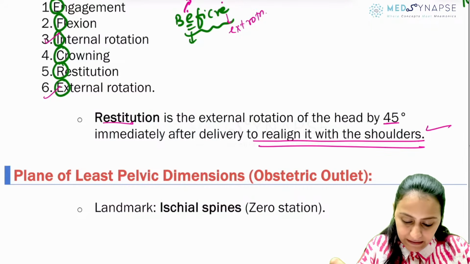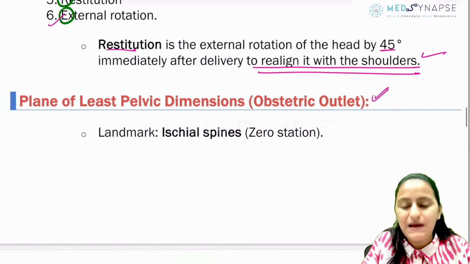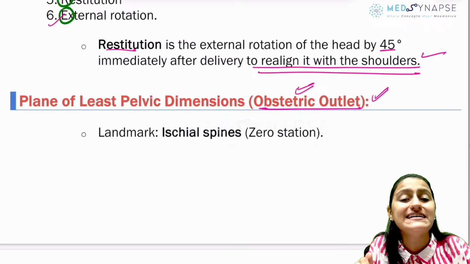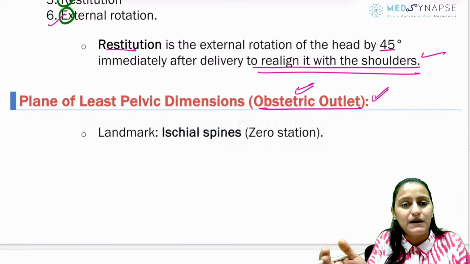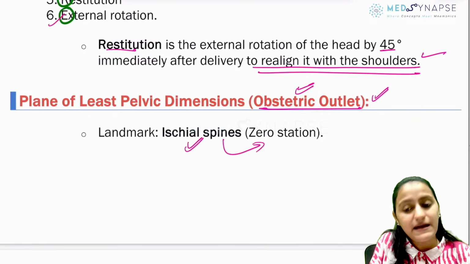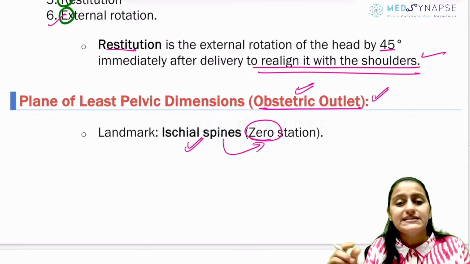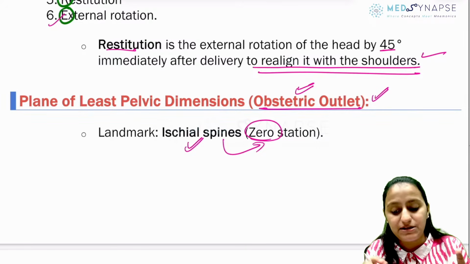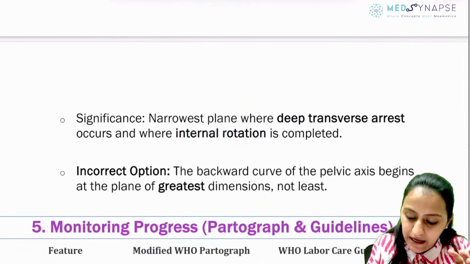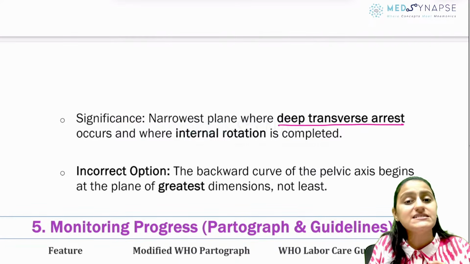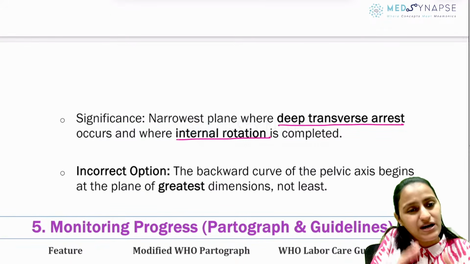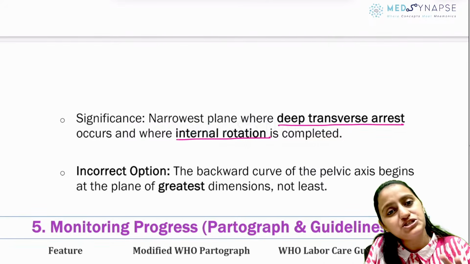Now, the plane of least pelvic dimension, that's basically the obstetric outlet. At what level do you have this? The plane of the least pelvic dimension, the smallest diameter of the pelvis, is where you have those projections. That is the ischial spine. The ischial spine is what station? That is 0 station. So that is the obstetric outlet, the least dimension plane. What is the significance of this? Because this is the narrowest plane, that is where deep transverse arrest occurs, and this is where internal rotation is also completed. Since it is the narrowest, arrest happens most here, and internal rotation completes here.